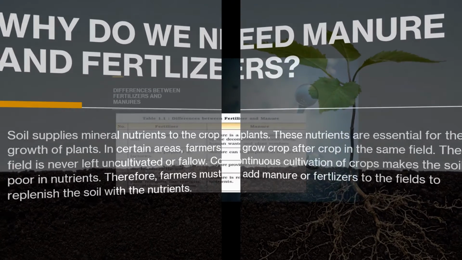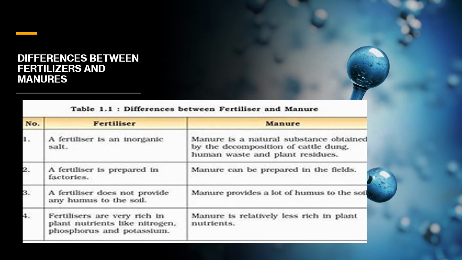Now we'll be seeing the difference between fertilizer and manure. Fertilizer is an inorganic, chemically made, man-made salt, whereas manure is a natural substance obtained by decomposition of cattle dung, human waste, and plant residues. Fertilizer is prepared in factories, whereas manure can be prepared anywhere in fields, lands, or any type of area. A fertilizer doesn't provide any humus to the soil, whereas manure provides a lot of humus to the soil, as I told.